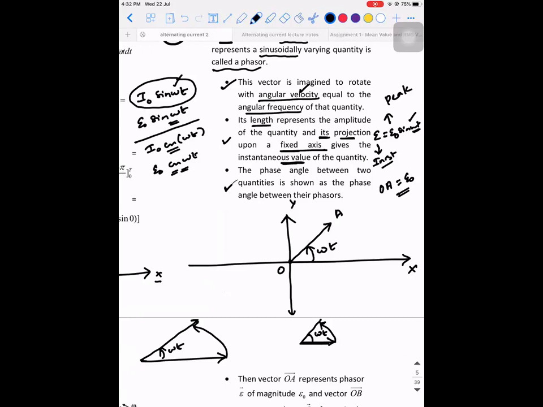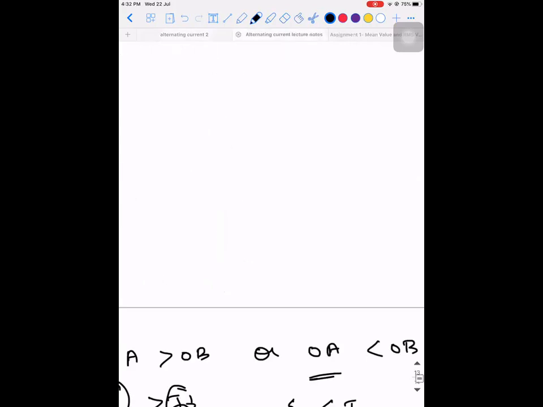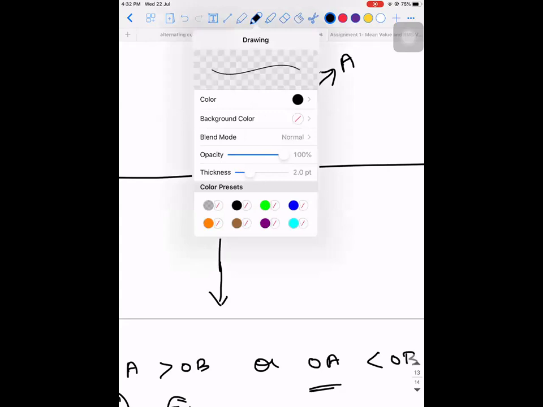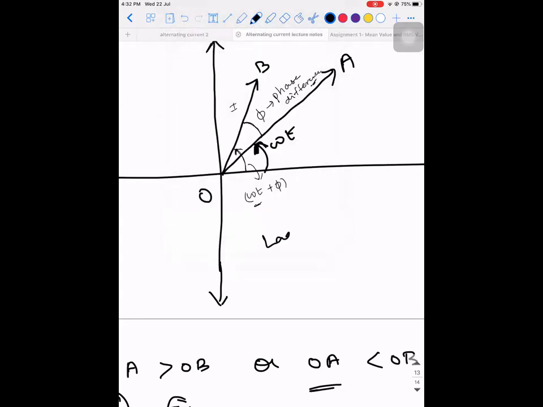See, listen. The third point: the phase angle between the two quantities shows the phase difference between them. Are you guys able to understand? This tells me how much the phase difference is between the current and the voltage. Throughout this chapter, we will be dealing with one important concept, the phase difference between both. Depending on the phase difference, you'll be learning two technical names called lagging and leading.